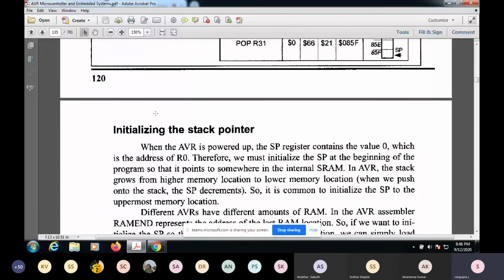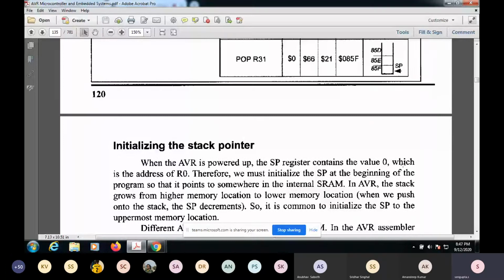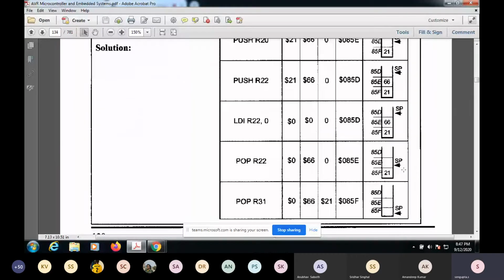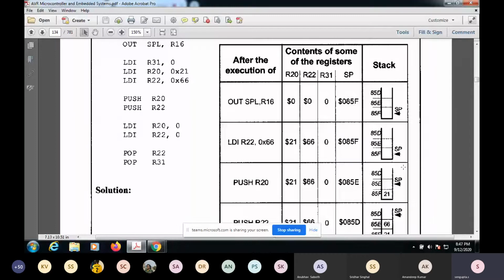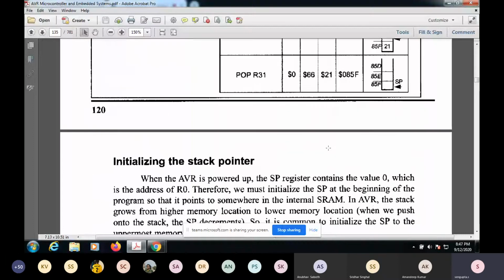Whenever it is powered up, the SP register points to the value 0. Now imagine that if from the beginning it is 0 by default, then the moment you push more contents on it, it will try to decrement. That cannot be possible, right? You cannot go below 0. It's clearly mentioned here. I think you have not studied, so that's why it's here.